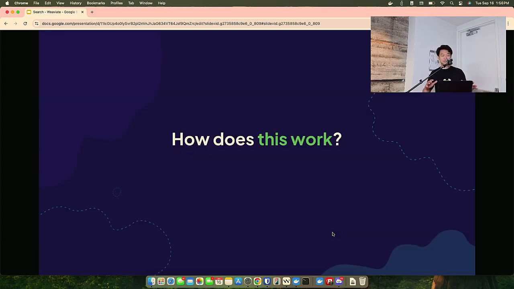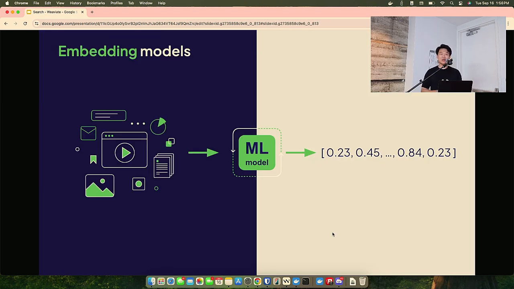Okay, so how does this work? Basically, we rely on this idea of an embedding model. Much like a language model produces the next most probabilistic token in the chain of tokens, the embedding model doesn't produce the most probabilistic next token in the chain. What it produces is effectively a set of numbers that semantically represents your input.